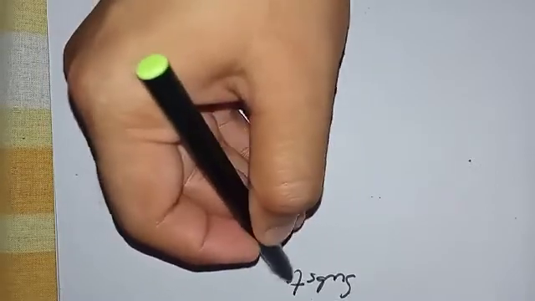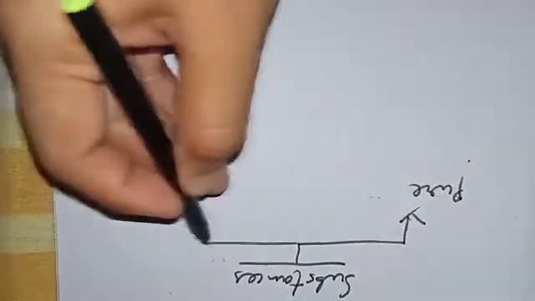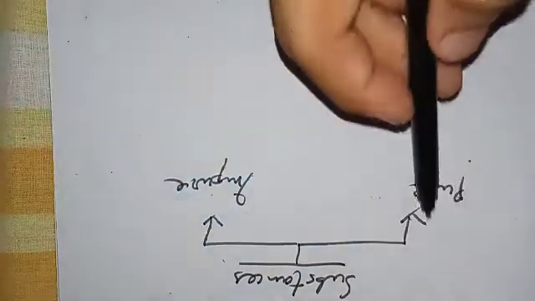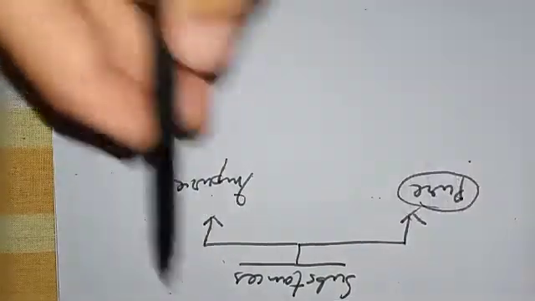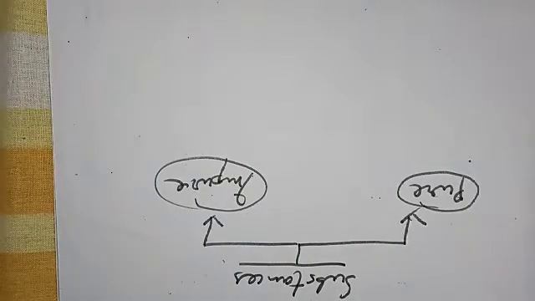Okay, my dear students, now let us talk about impure substances. Generally speaking, substances are classified into two: pure and impure. Okay. By pure, let me make a point over here. By pure and impure, we don't mean clean and unclean over here in chemistry.